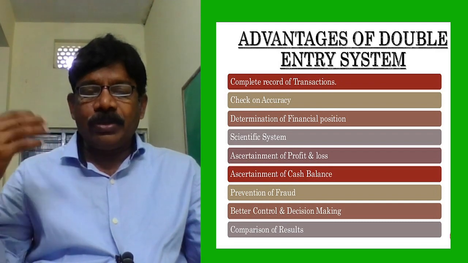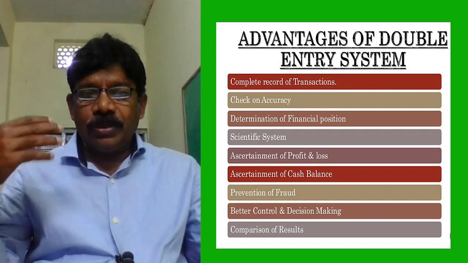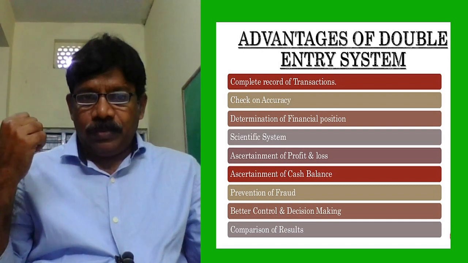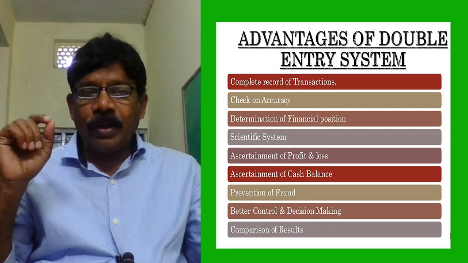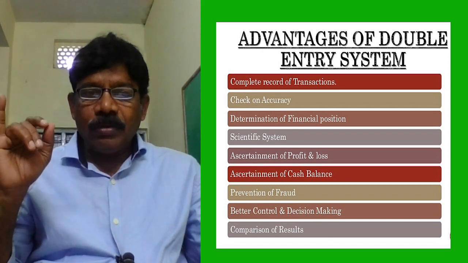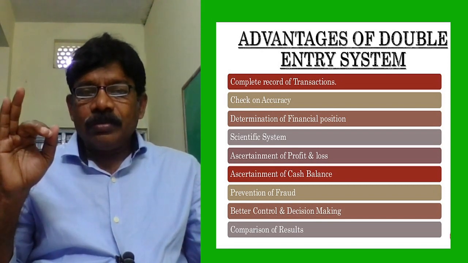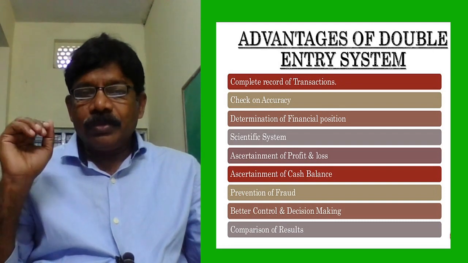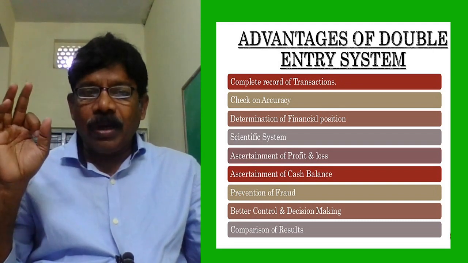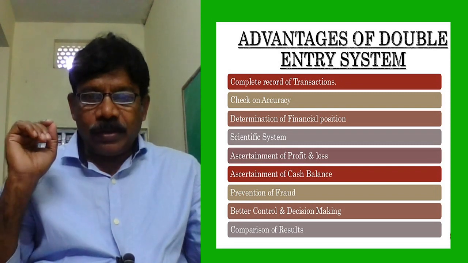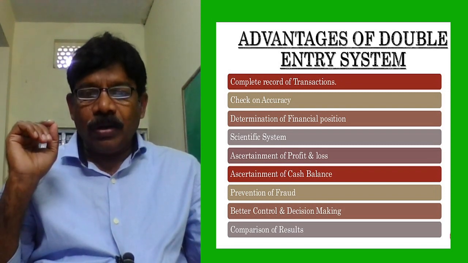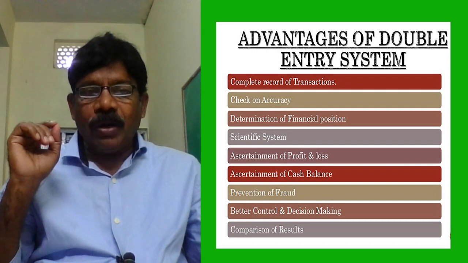Next chapter, next unit is subsidiary books, where we will prepare a cash book of single, double, and triple column, and the petty cash book, where we can find the cash balance. Prevention of fraud.